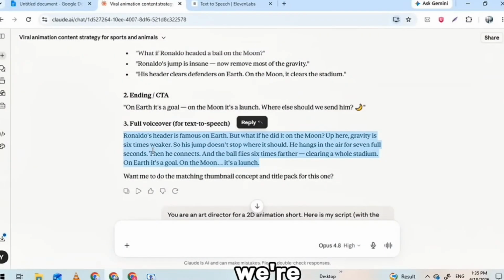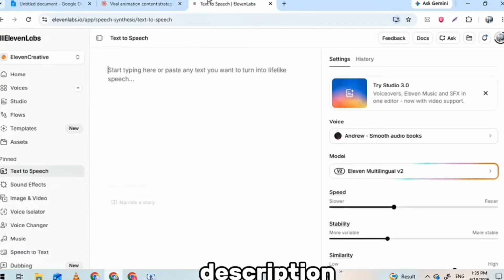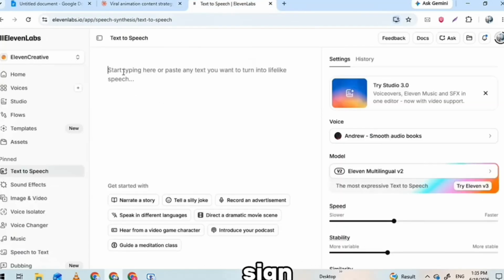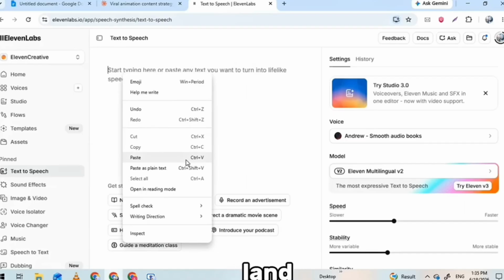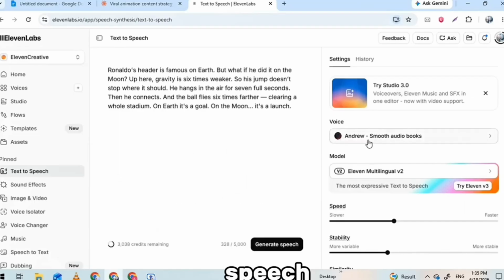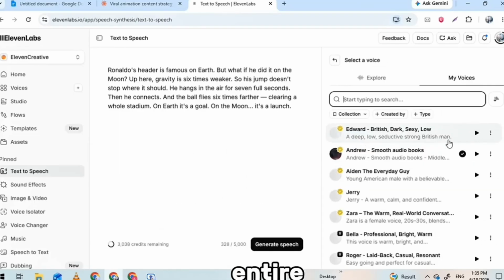For the voiceover, we're using 11 Labs. The link's in the description below. It's free to start. Just sign up and log in. Once you're in, you'll land on the main interface. Look for the text-to-speech option. Click it and paste your entire script into the box.